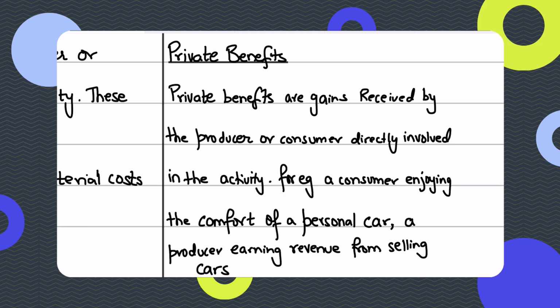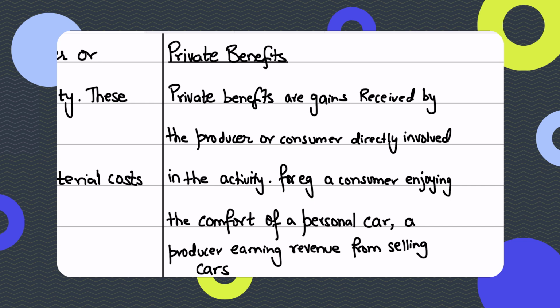And just as private costs, similarly the private benefits are also captured or factored in by the markets, or by the people in the markets who are party to the transaction, or they're captured by the parties who are making these decisions. A consumer would obviously, when deciding whether to buy the car or not, factor in how much comfort that car is providing to him.